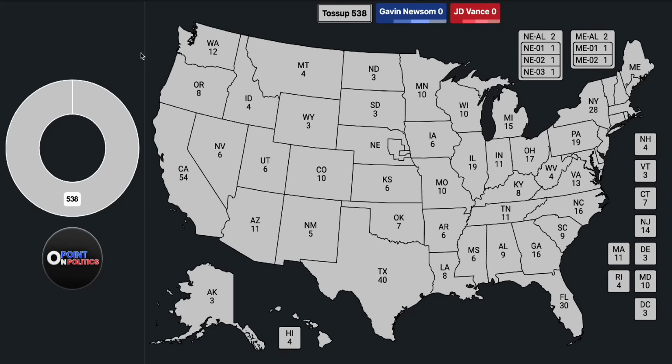So we're going to go ahead and take another look at the 2028 presidential election. Looking at this matchup, we see J.D. Vance versus Gavin Newsom. And what's really interesting about this is Gavin Newsom is starting to put himself out there with all of the LA riots, you know, his governorship state in California.